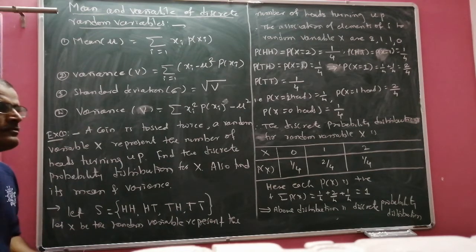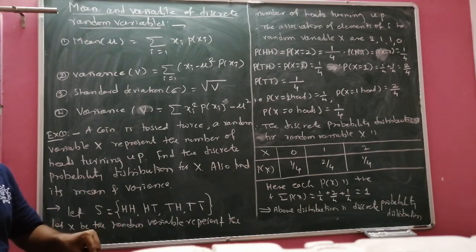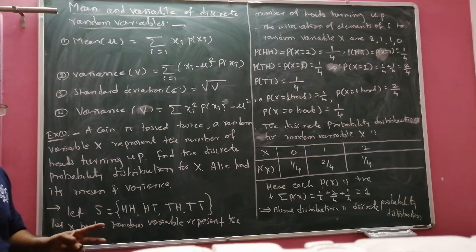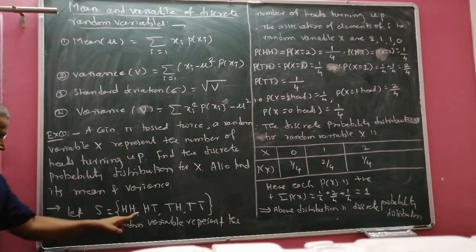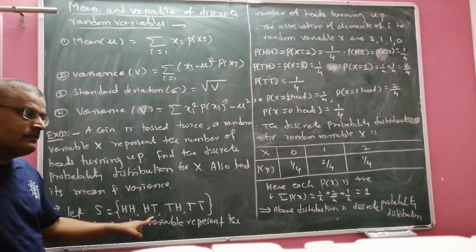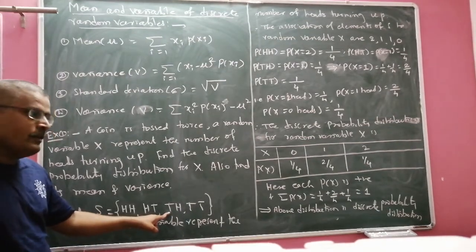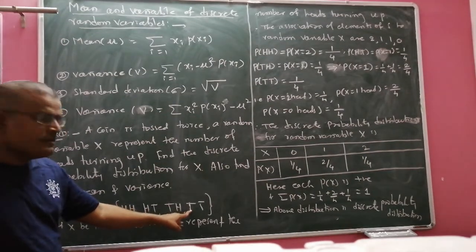Here the single coin is tossed two times. If one coin is tossed, we are getting two outputs, head or tail. Another coin is tossed. Two coins means for each single coin two outputs, so four outputs in total. First chance is the first coin head, the second coin also head. Second chance is first head, second tail. Third chance is the reverse, and the last is both tail.